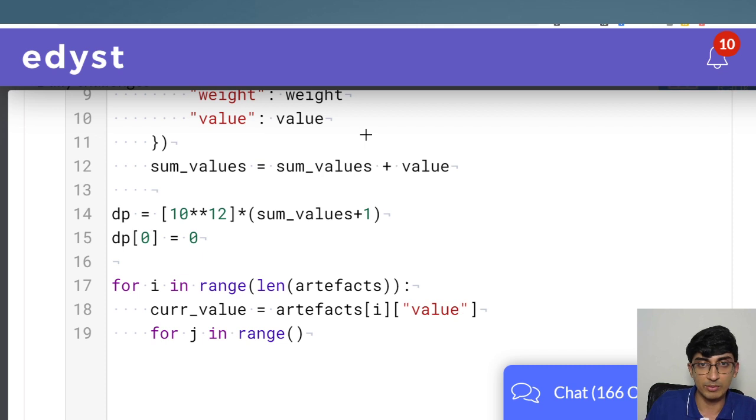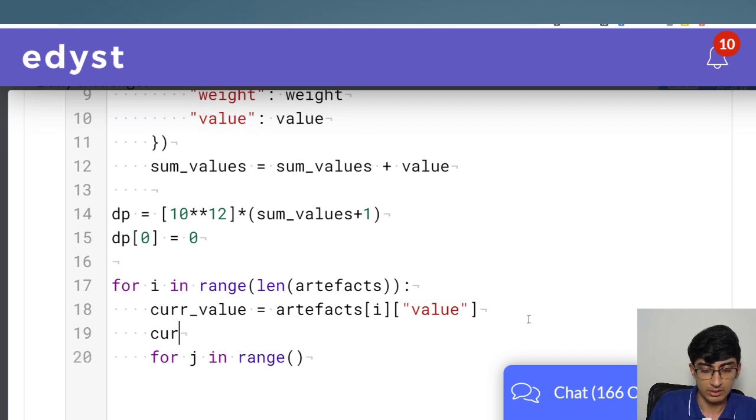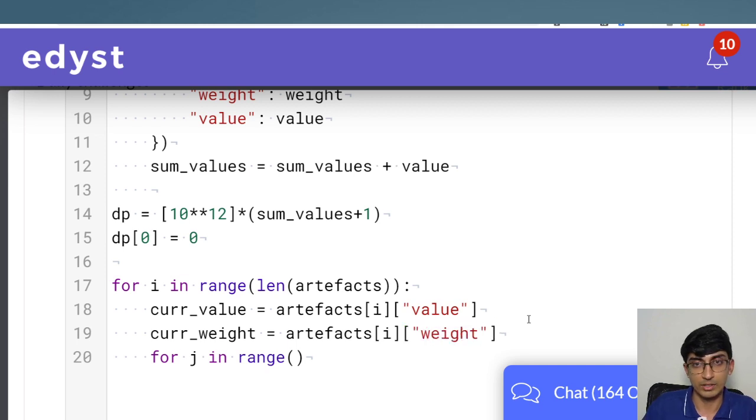That's why this comes in handy, there's a dictionary over here. And current_weight is equal to artifacts of i of weight. Okay, so we got this.